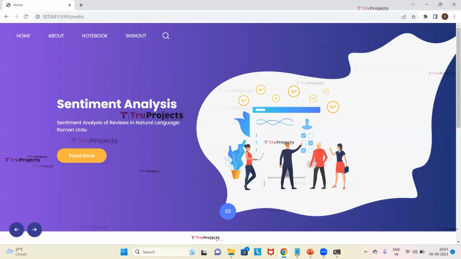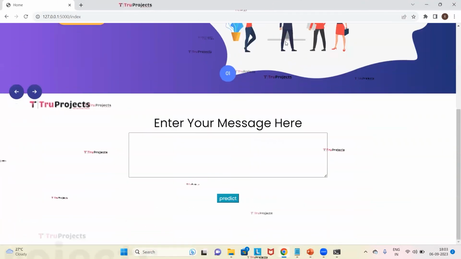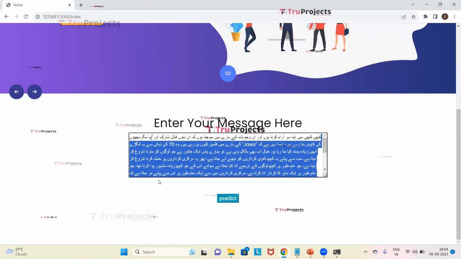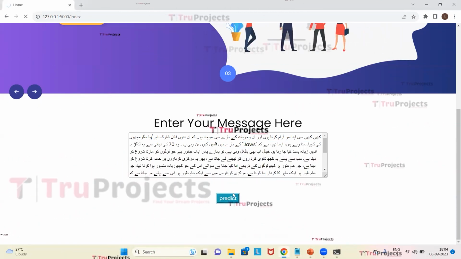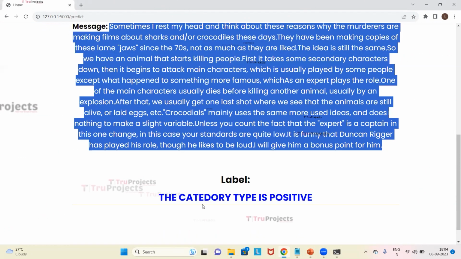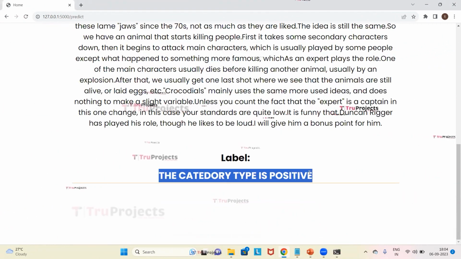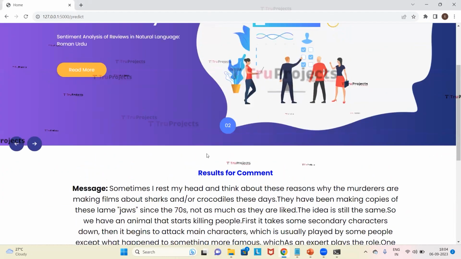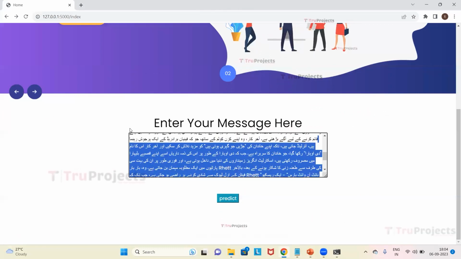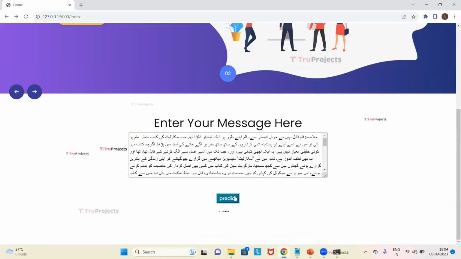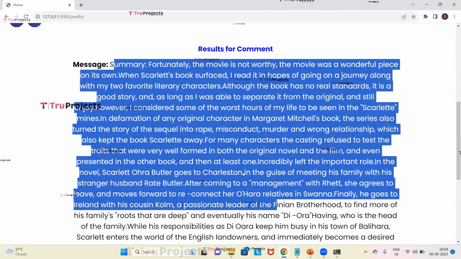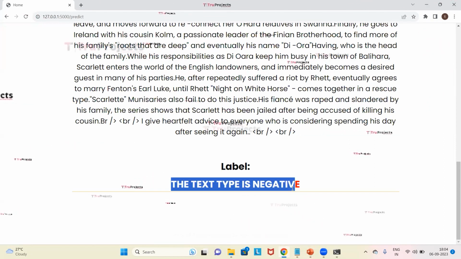Now we will try with the other message. I entered the other message in Urdu. Now I will click on Predict and see what it will predict. Here it is translated into English and it has predicted that the category type is positive. Now we will try with the other message. So I entered the other message and I'll click on Predict. Here the message is translated into English and it has predicted that the text type is negative.